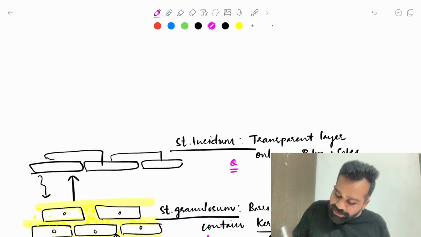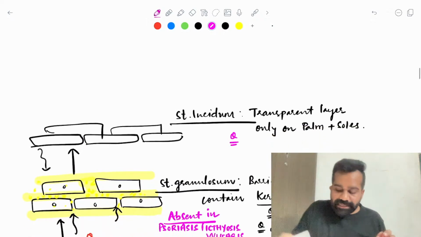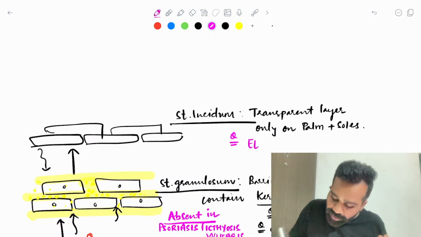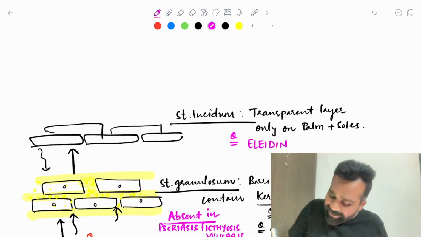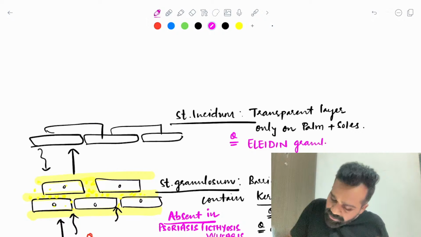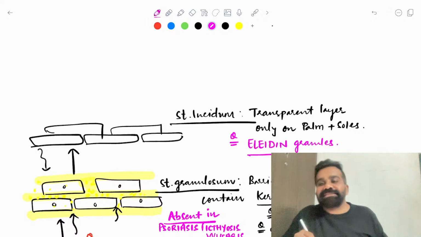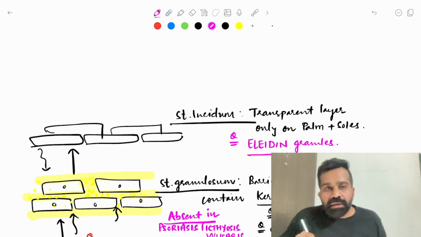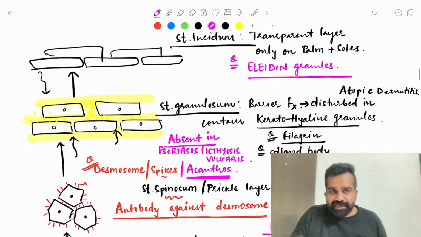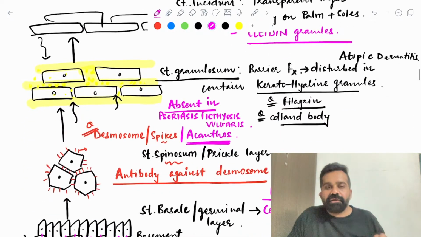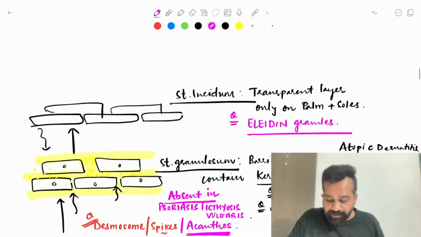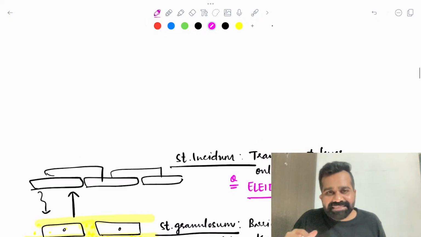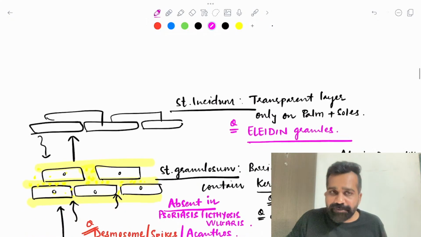One important MCQ was recently asked in one of the exams: this has Eleidin granules, and this granule makes these cells transparent. But as you can see, in all the first three layers, the cells I drew have a nucleus, but here in the fourth layer, these cells are non-nucleated.